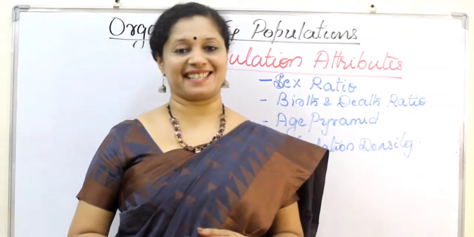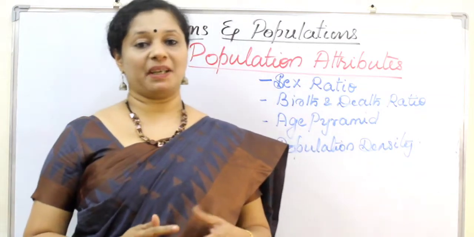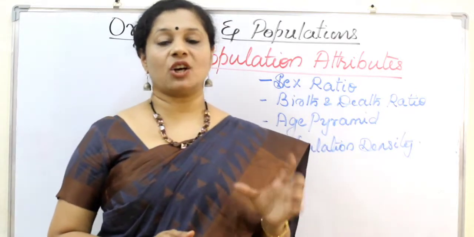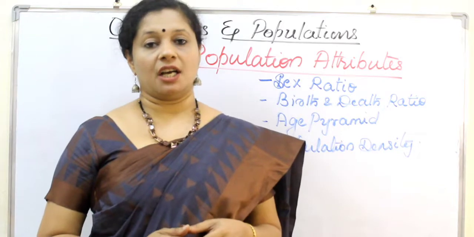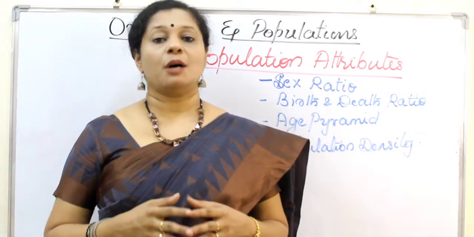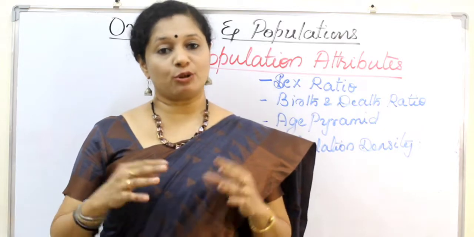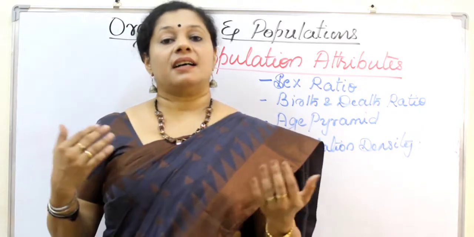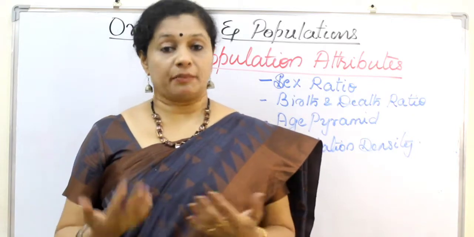I am Soumya Harikrishna. We are going to learn the topic population attributes. In the previous 3 videos, we discussed ecology at the organism level. Today onwards, we are discussing the population level of ecology. Population means what? It is a group of organisms living in the same habitat and able to interbreed.